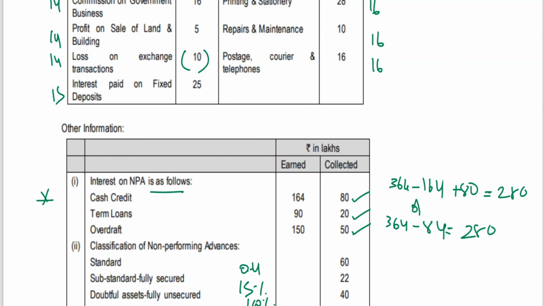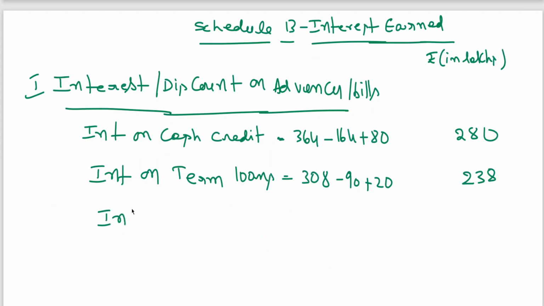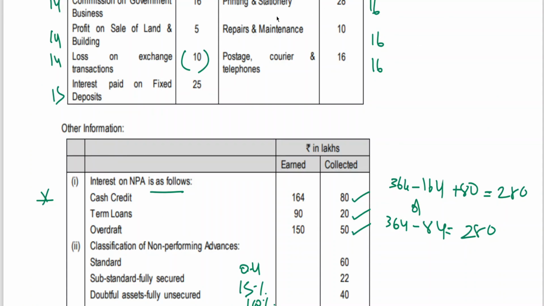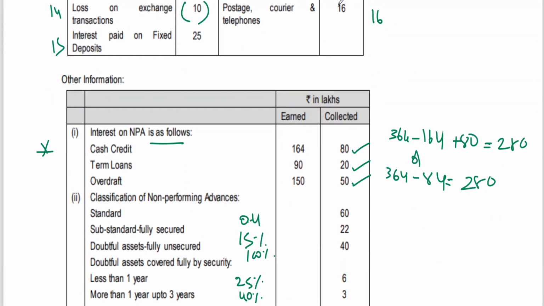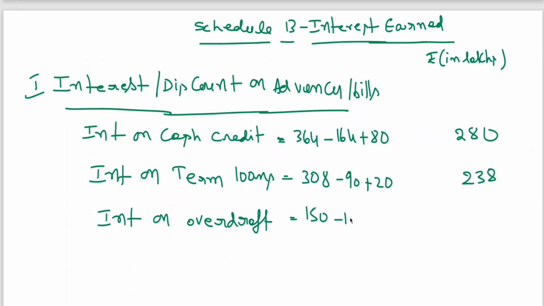Next, interest on overdraft. How much we got here? 150. Out of 150, I must deduct 150, add 50. 150 minus 150 is earned, no? But on NPA 150 is earned. Unearned won't be taken, only cash receipt is taken. It is 50. It is coming to 50.